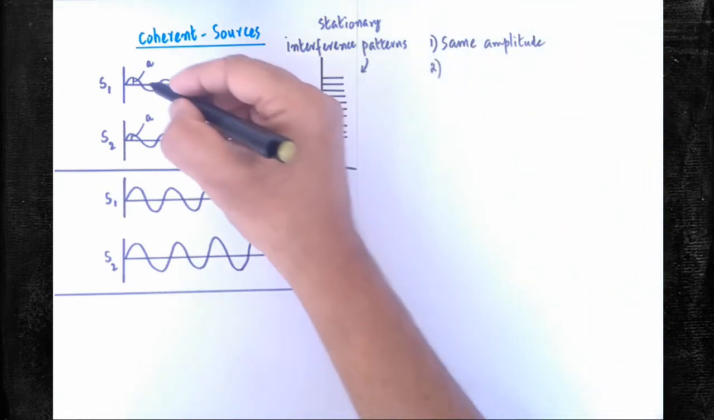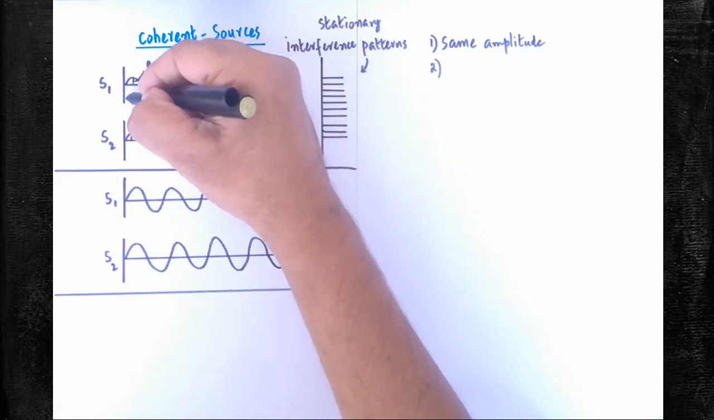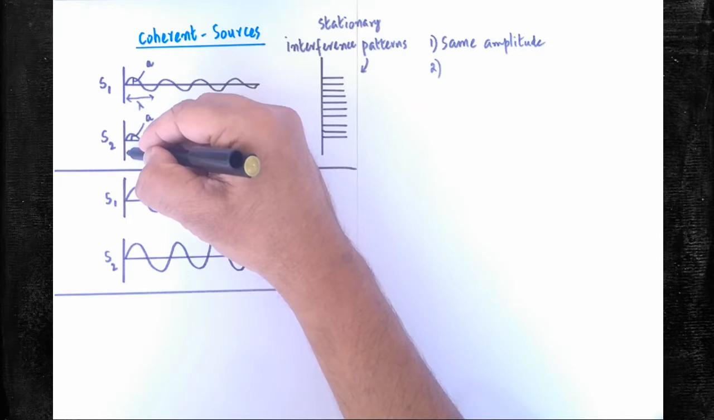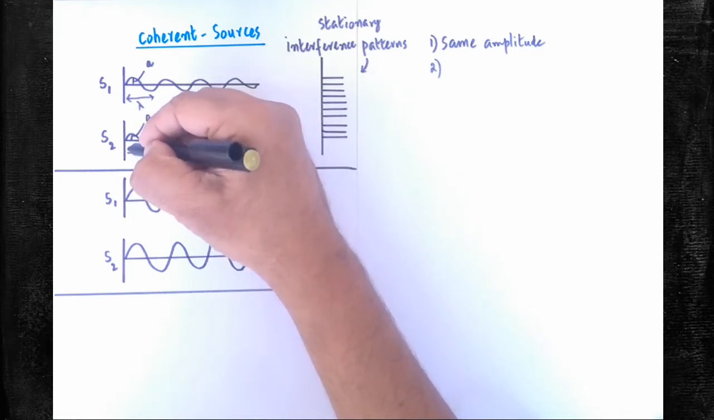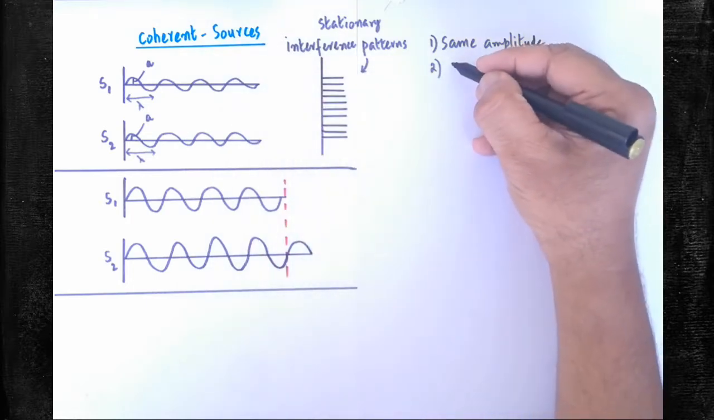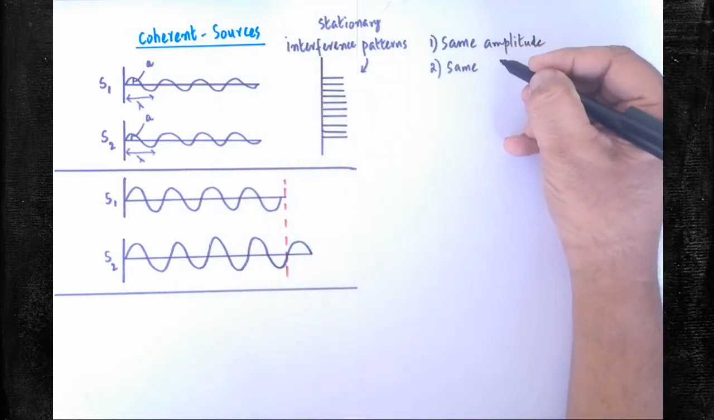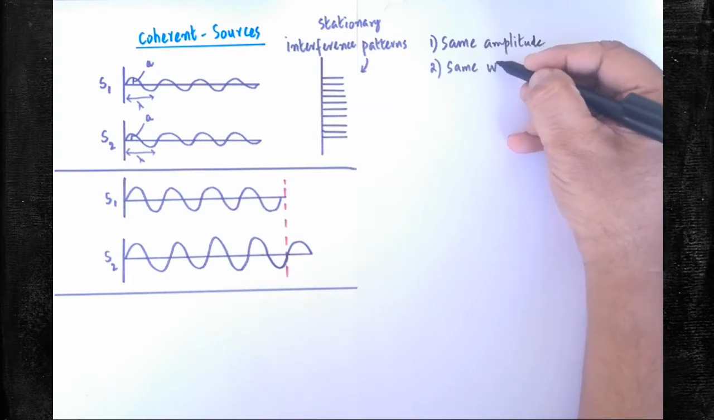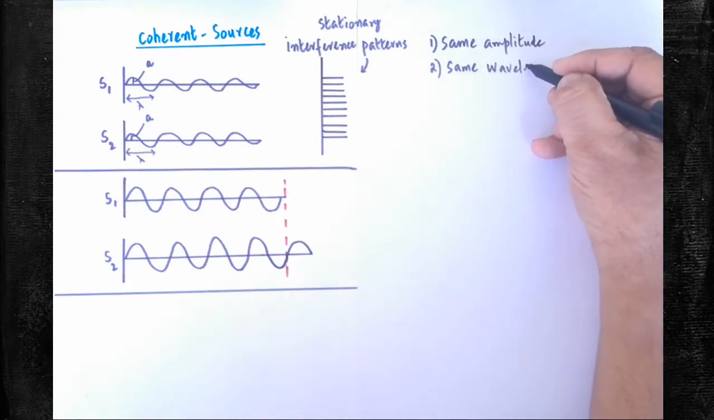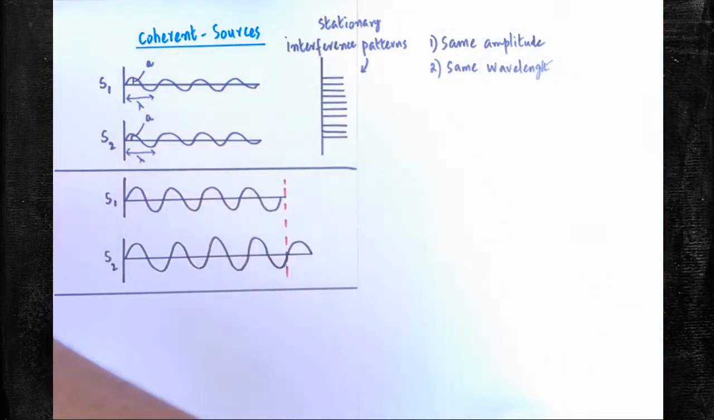The second one is to measure the wavelength. Here the wavelength can be measured as lambda. Here also measure the wavelength. Here also the wavelength is lambda. Both the two wavelengths must be same. The second condition is both the two waves from coherent sources should have same wavelength. So the first condition is same amplitude, the second condition is same wavelength.